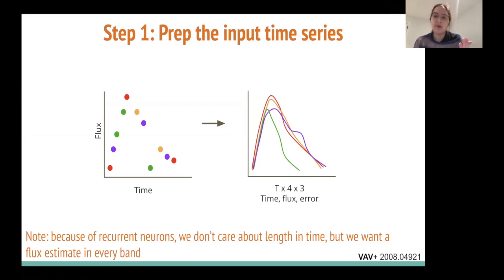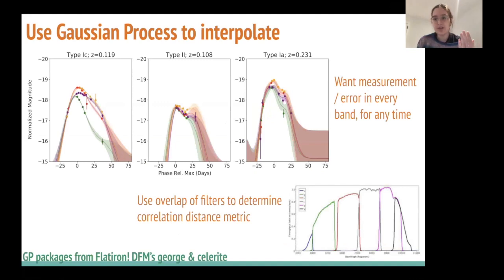But then there's a question of what do you do with missing data amongst the different bands? And for that, we decided to use Gaussian processes, which is a typical technique in astronomy. We choose to do this so that at every point in time, we can have all n bands. And the way we do this is with a really wonderful Gaussian process package that was developed by Dan Foreman-Mackey at the CCA, which is called George, and then the much faster version Celerite, which are both pip installable.